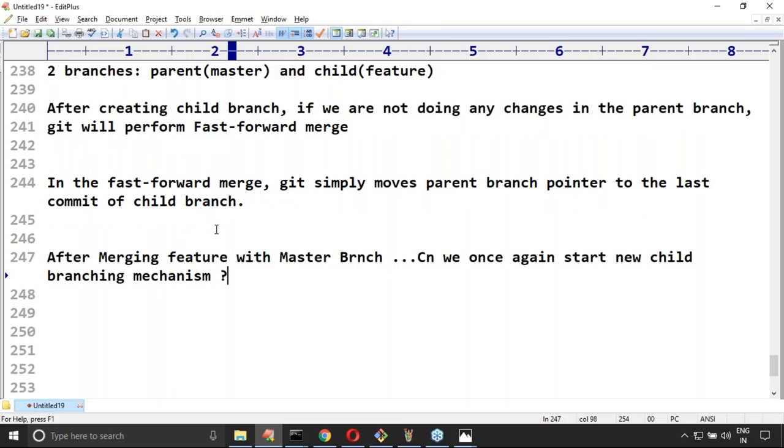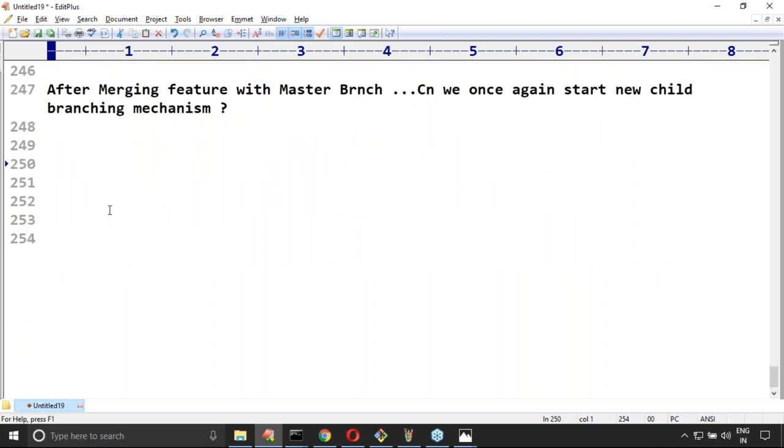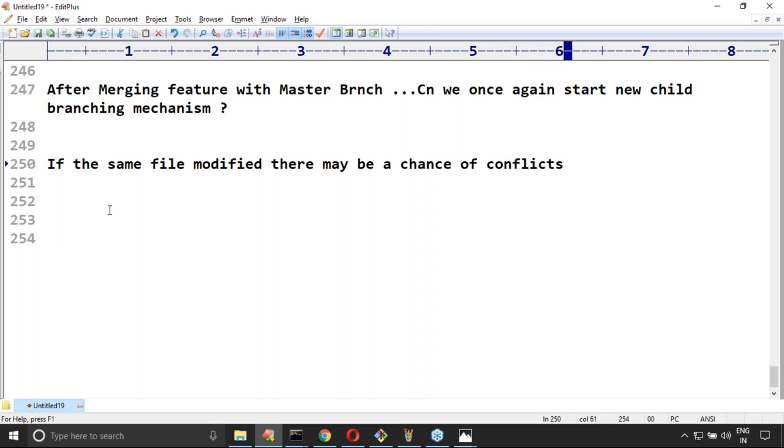Whenever we are performing a fast forward merge, you should be aware of what is happening internally. Suppose the same file is modified in both branches, then there may be a chance of conflicts.